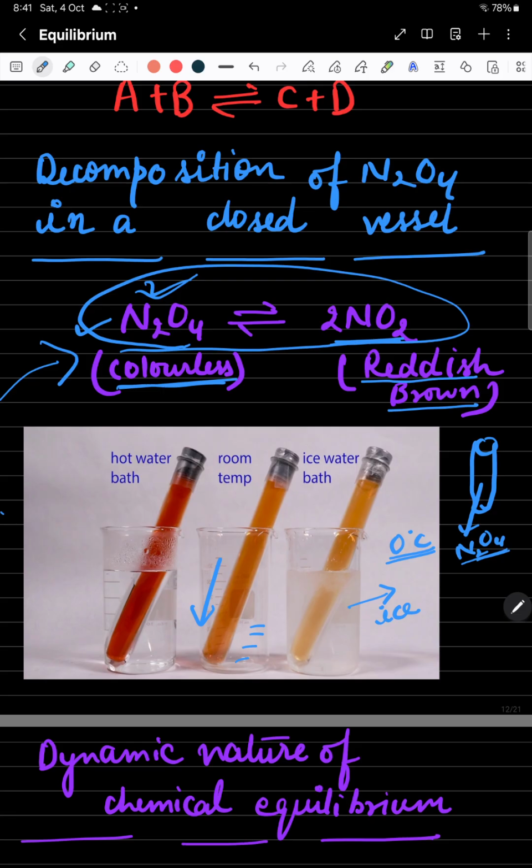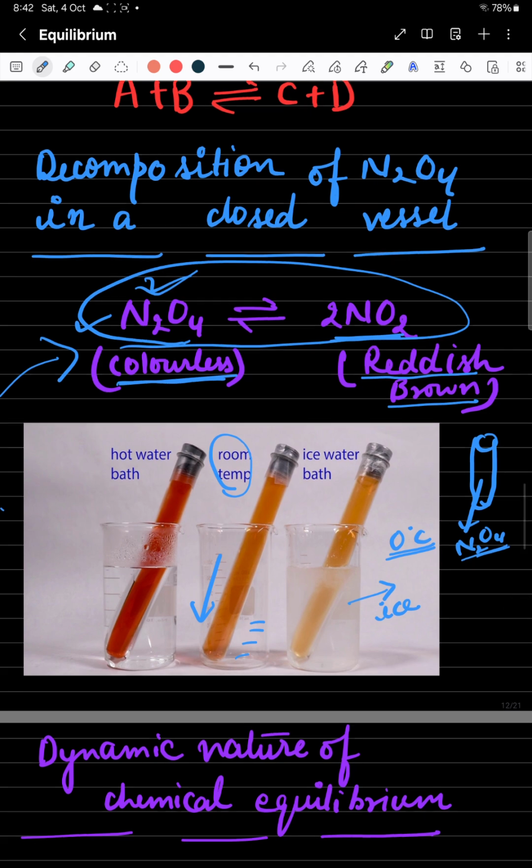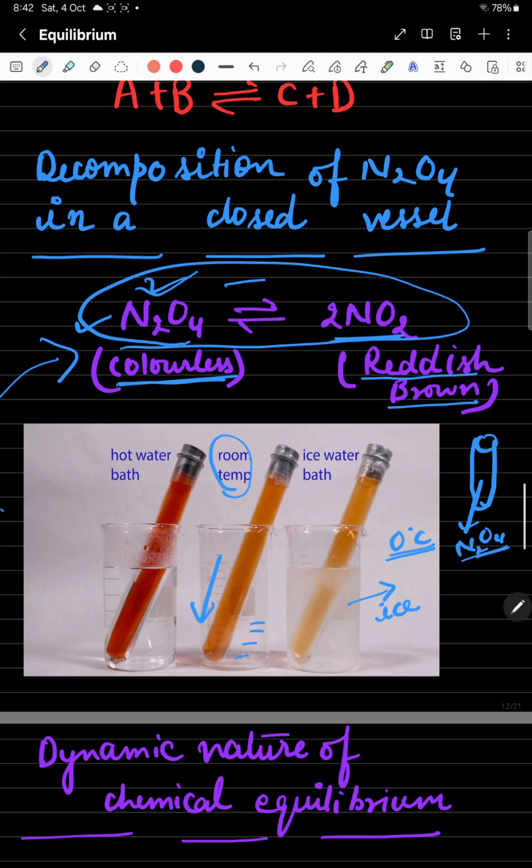But if you are increasing the temperature more than room temperature, then what would happen? The equilibrium would be disturbed. More NO2 will be formed. Now you can understand, if you place this test tube in a beaker where a very hot water bath is present, more than 25 degrees Celsius, its color is very much reddish brown.